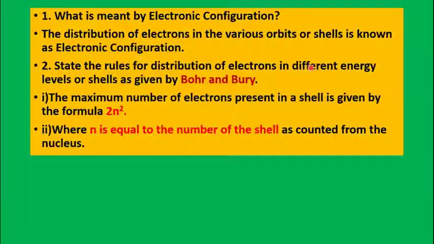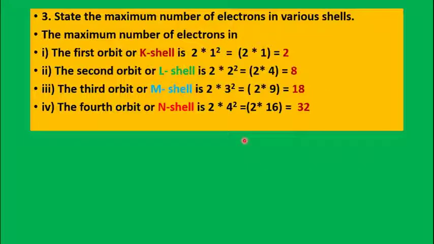The maximum number of electrons present in a shell is given by the formula 2n square, where n is equal to the number of the shell as counted from the nucleus. Now state the maximum number of electrons in the various shells. The first shell is K, so it is given by the formula 2n square, so 2 into 1 square, which is equal to 2 into 1. The maximum number of electrons in the K shell will be equal to 2.